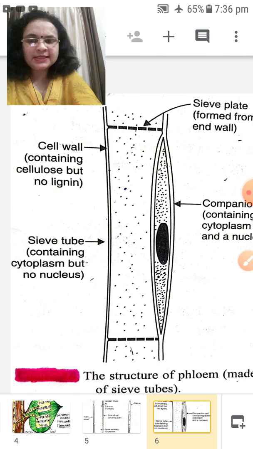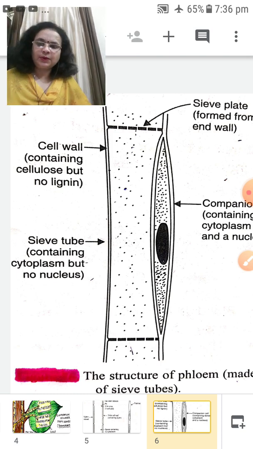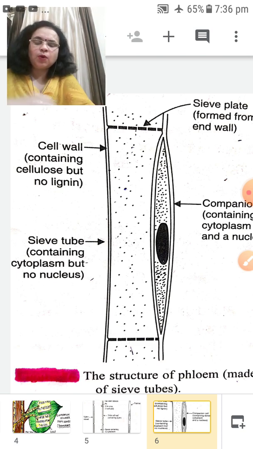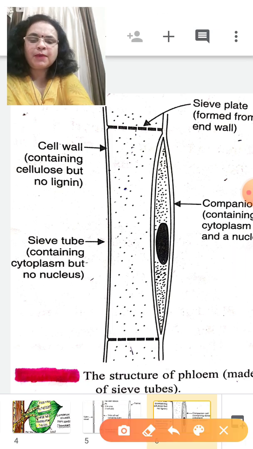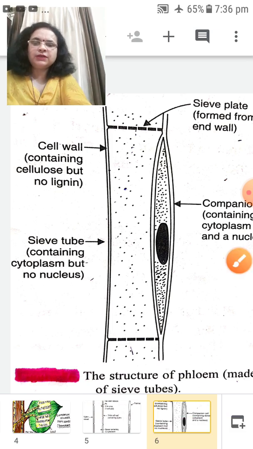Between these plates, some pits, some holes are present, and through these holes the food is supplied from one part of the plant to another.